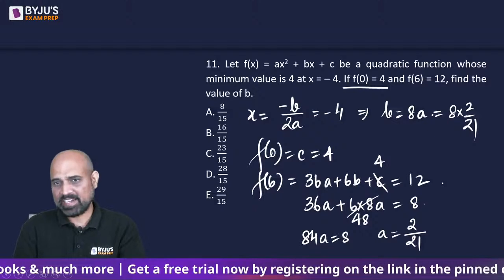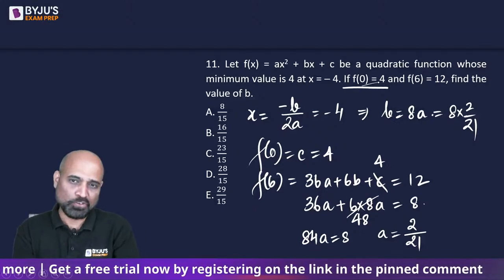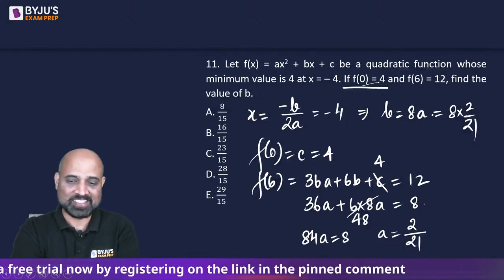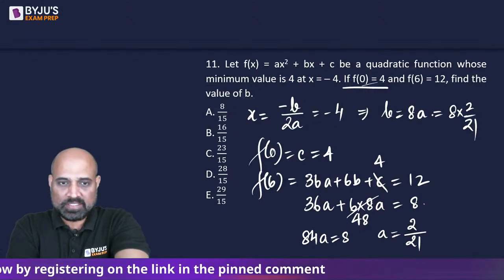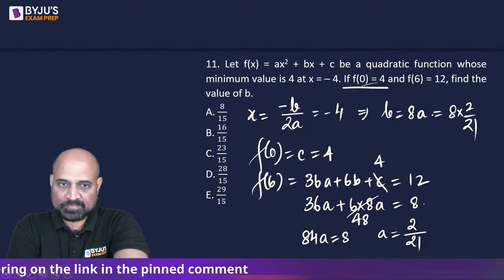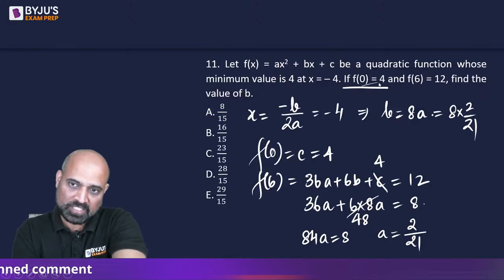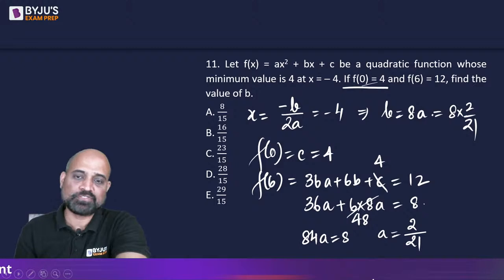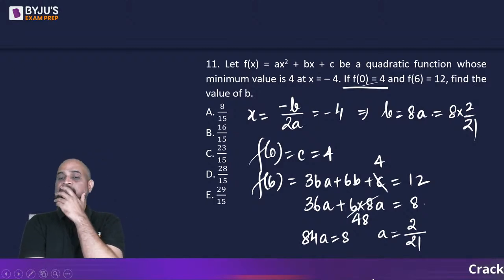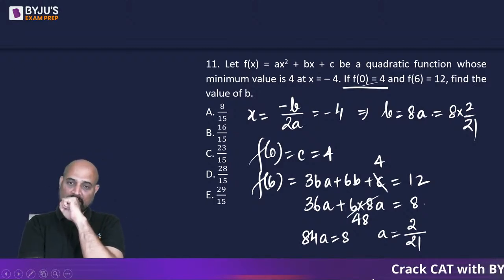So, like I said, कुछ तो गड़बड़ है. f of 0 4 नहीं होना चाहिए. It should be something else. So there is some problem. 8 by 15 is what they are saying. तो ये 2 by 21 की जगह 15 चाहिए मुझे. And this is going to be 15